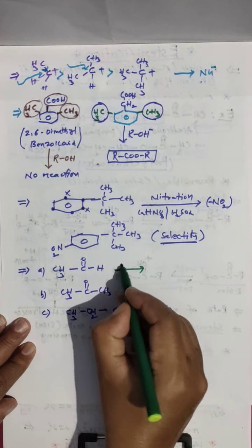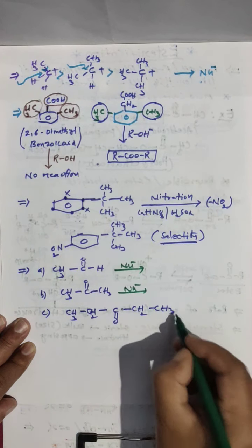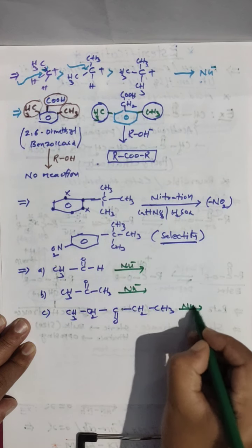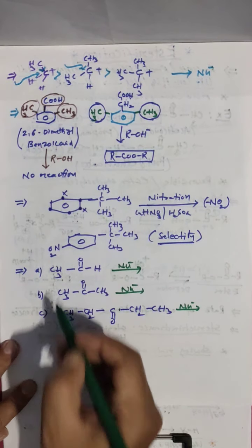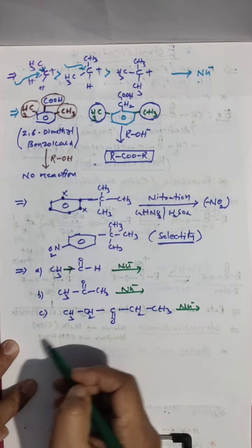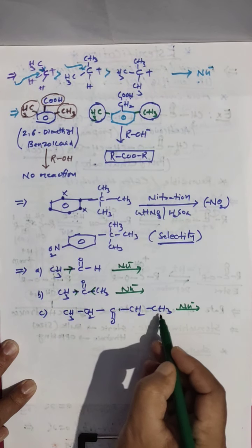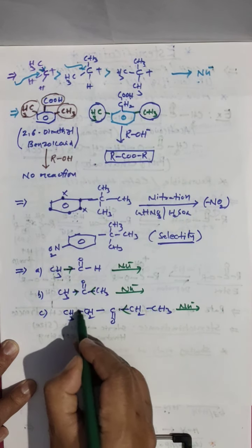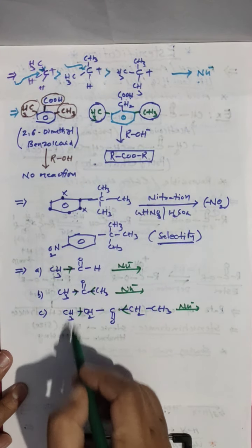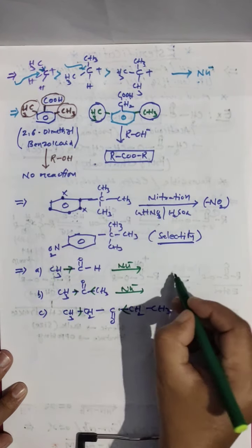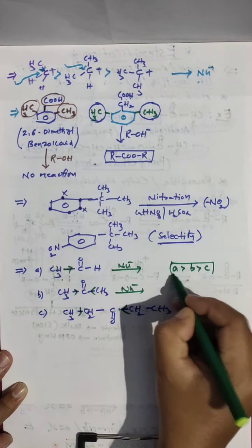Let any nucleophile attack here, any upcoming group, nucleophilic reaction. See, these groups are there. This is one electron donating group, and here two electron donating groups. Here ethyl and ethyl, two bulky groups are there. And the rate of reaction of these three is A greater than B greater than C. Why?